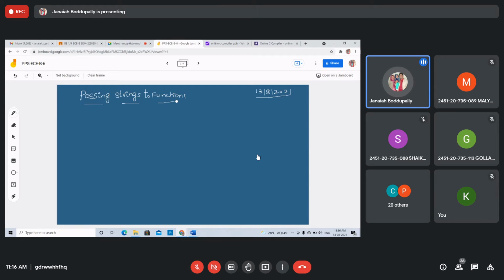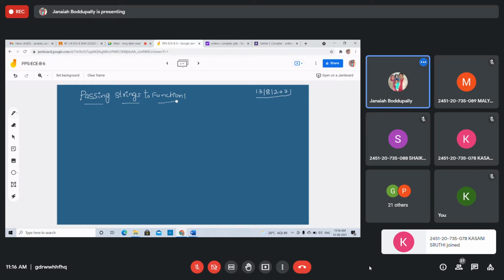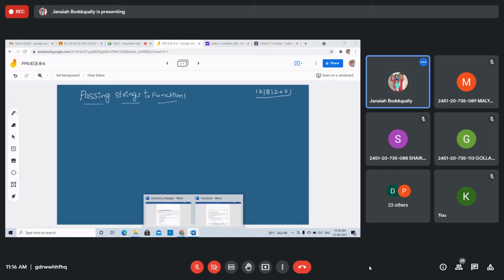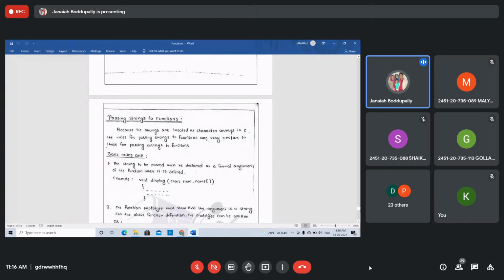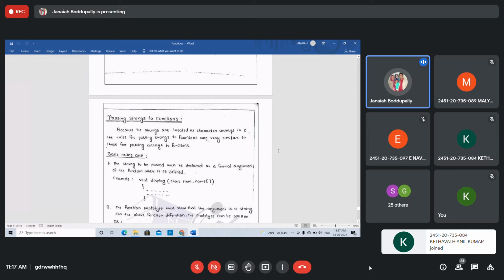Because strings are treated as character arrays, we can pass strings to functions in the same manner as we passed arrays. Strings are treated as character arrays in C, and the rules for passing strings to functions are very similar to those for passing arrays.